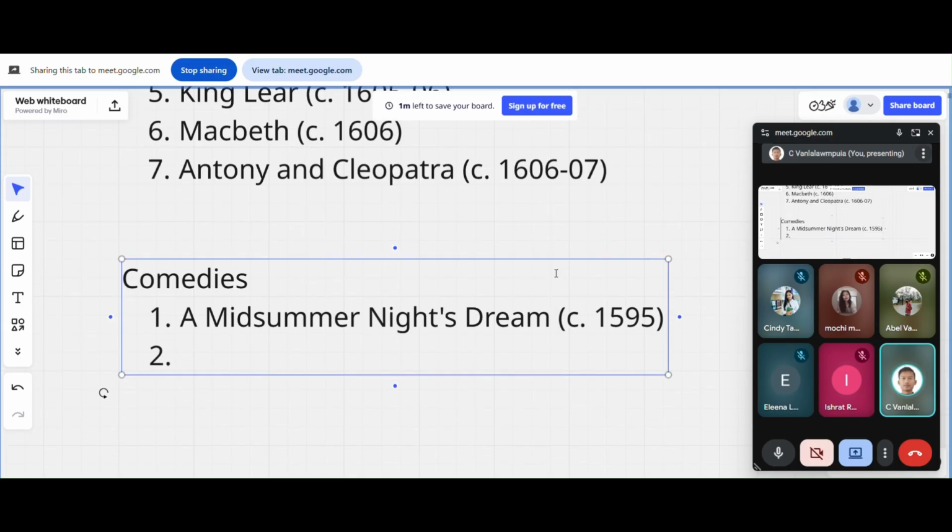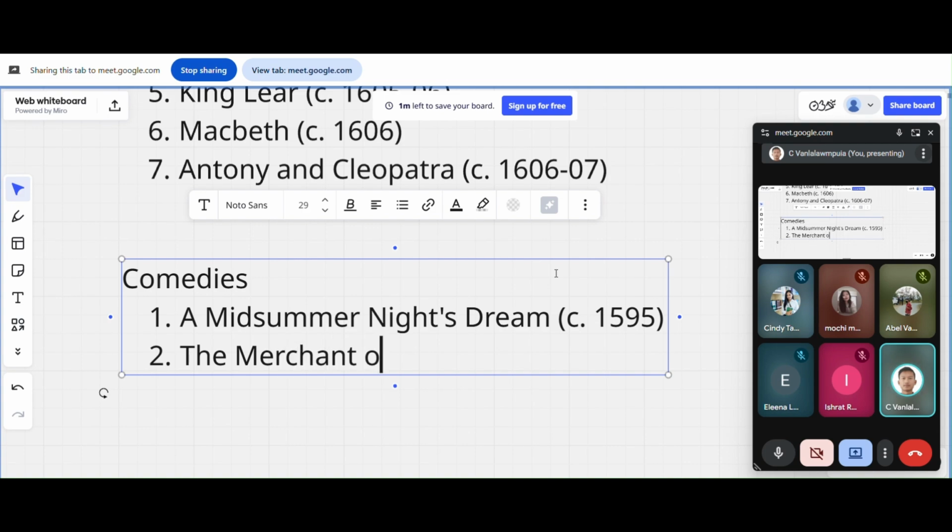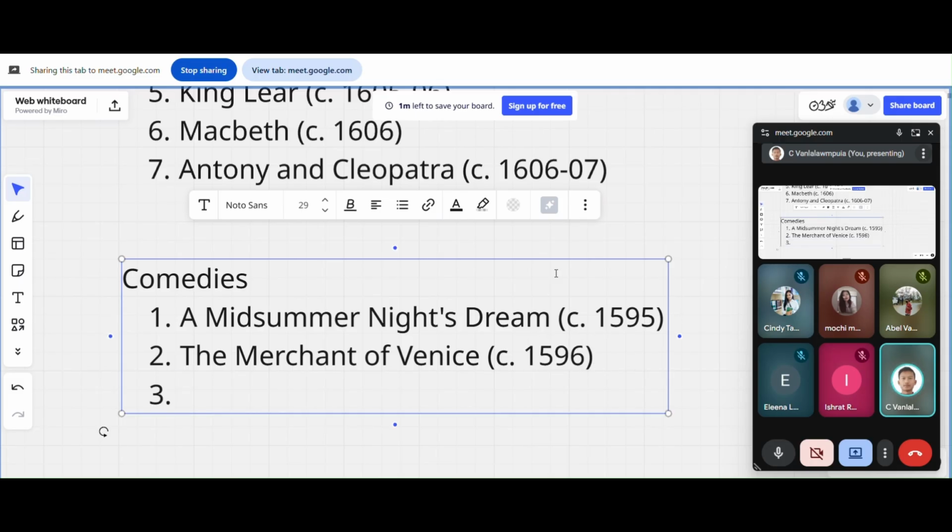The next is The Merchant of Venice. It was somewhere in 1596. So now you know the sequence. Next is Much Ado About Nothing. This was written somewhere in 1598.